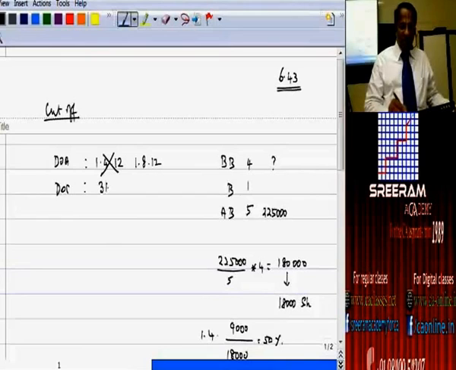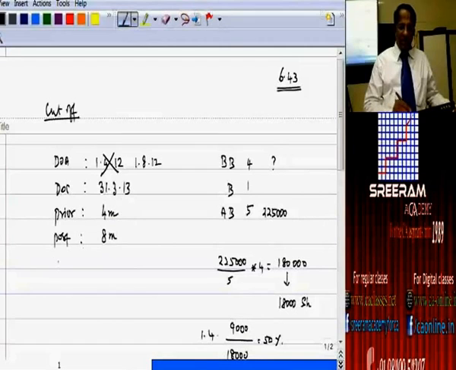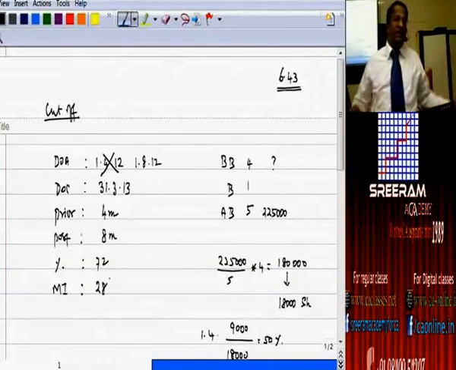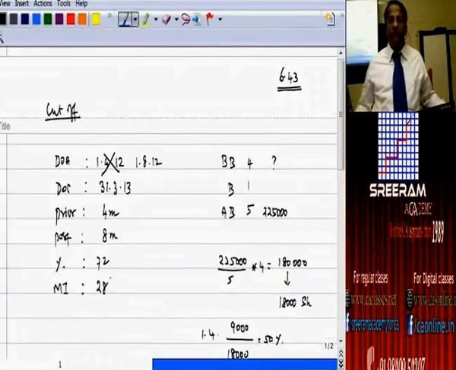Date of consolidation is 31/3/13. So, the number of months prior to the date of acquisition during the current period is 4 months, and the number of months after that is 8 months. Percentage of holding 72, and minority interest the balance 28. Are you clear? This is the first stage that we have to take up. Are you understanding?